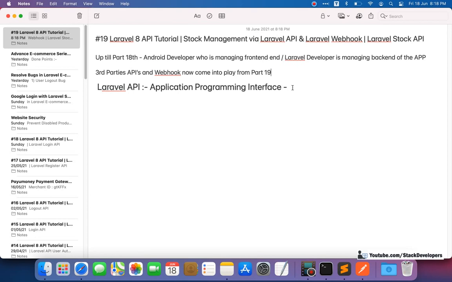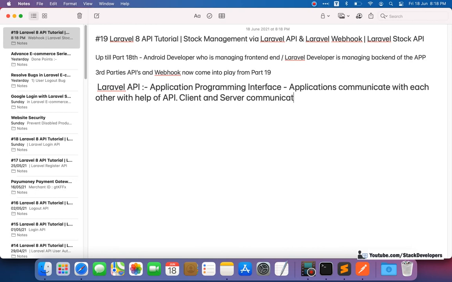As we already know, applications communicate with each other with the help of API. There are two things here, client and server. Client and server communicate with each other, that we already know. Our website is the client here. And what is the server?